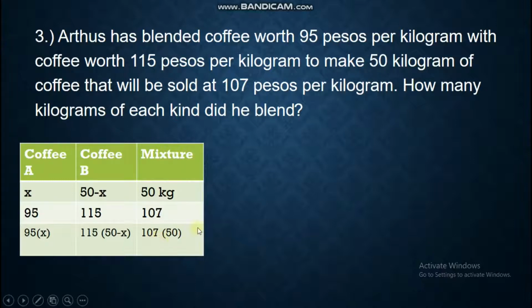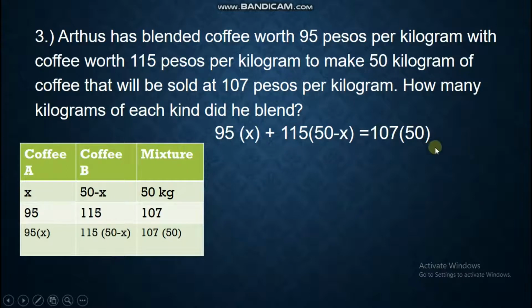Okay. So in this case, we will have our equation already. So the equation here is 95x plus 115 times (50 minus x) equals 107 times 50. This is how we equate, and this is the equation for this question.